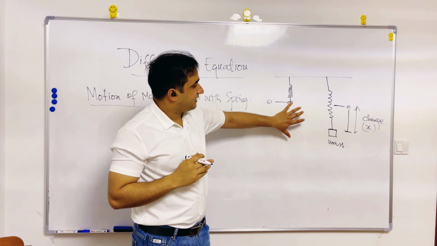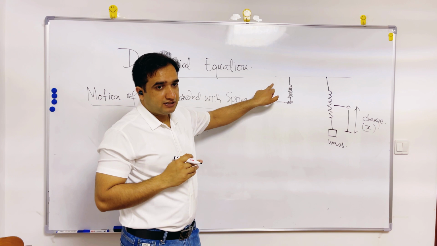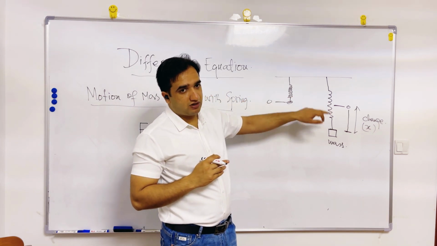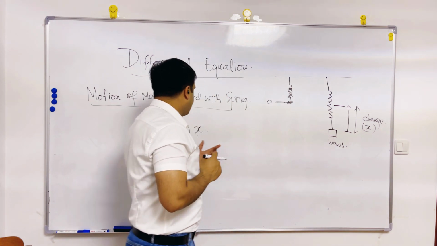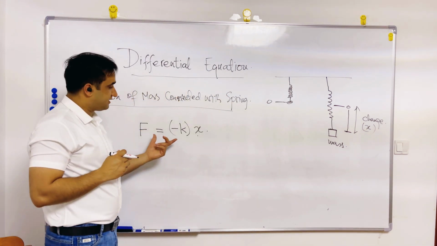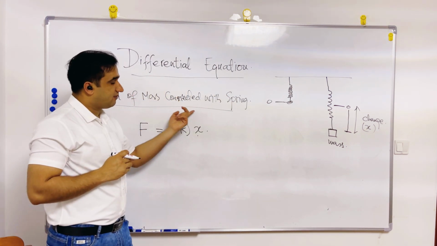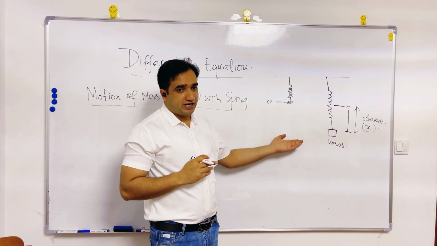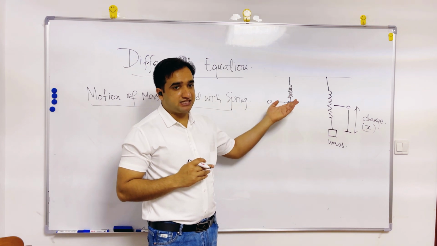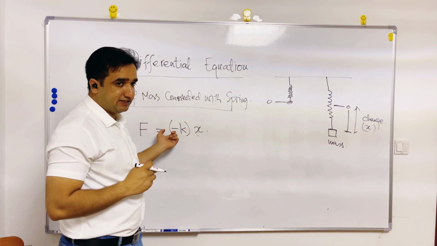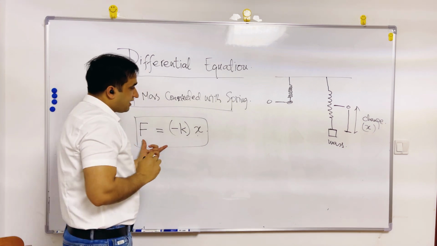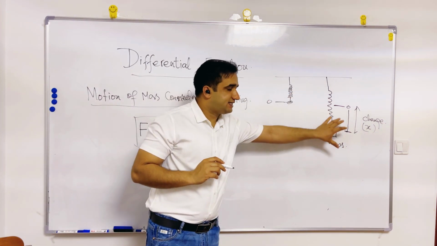Now there is a force in the spring which is trying to pull the spring back to the original position, and that force is F, and this force is written by this formula: negative k of x, because the force is trying to pull something away from the gravity. That is why there is a negative. This formula was given by Hooke, and this formula expresses this scenario.